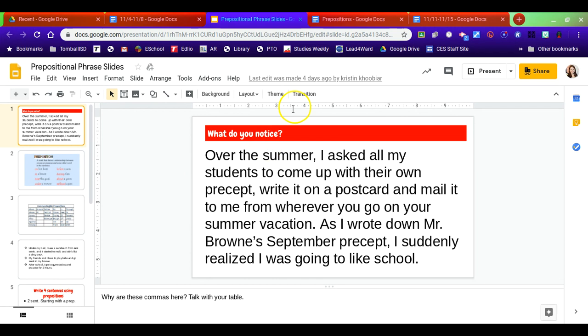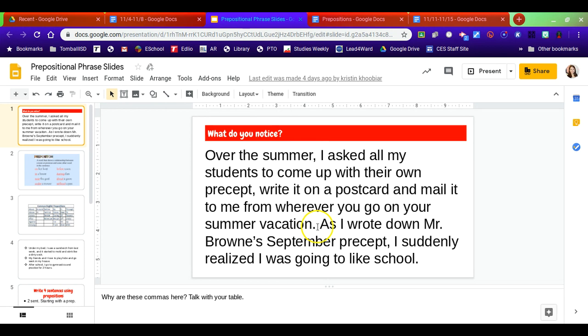This says, over the summer, I asked all my students to come up with their own precept, write it on a postcard, and mail it to me from wherever they go on their summer vacation. So in this sentence, over the summer, right here, is a prepositional phrase. And you'll notice some punctuation with it, that there is a comma after the prepositional phrase. So over is our preposition, and our phrase is over the summer. And because it's a prepositional phrase that begins the sentence, it has to have a comma after it.